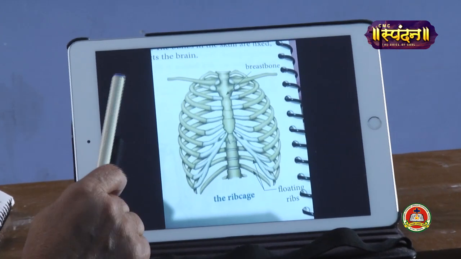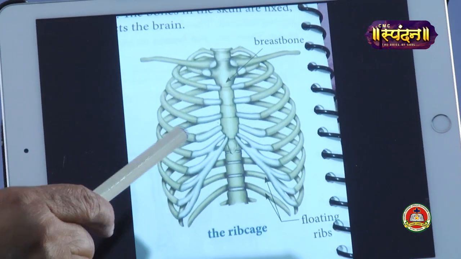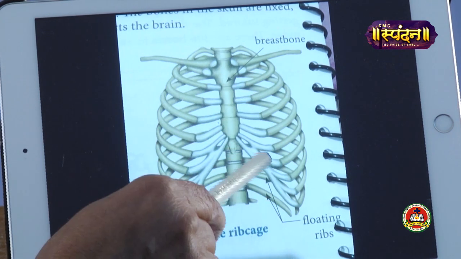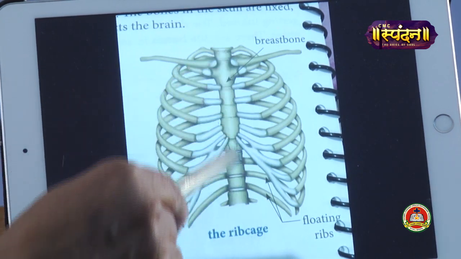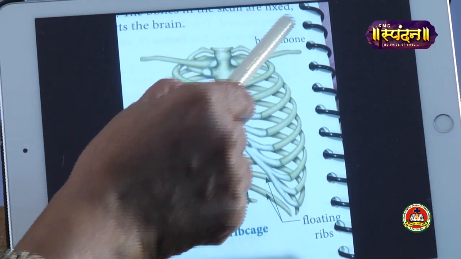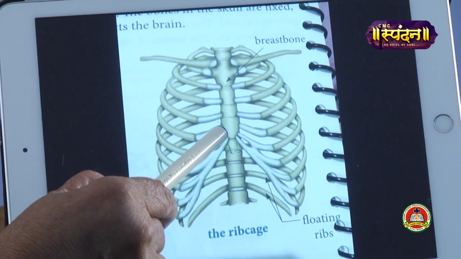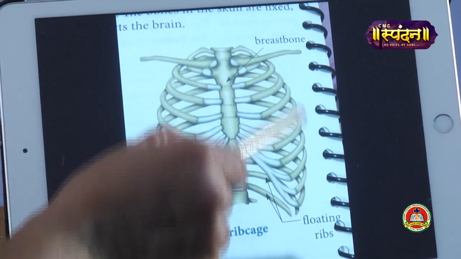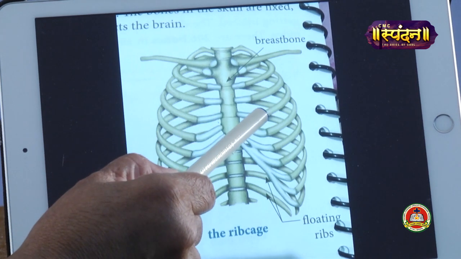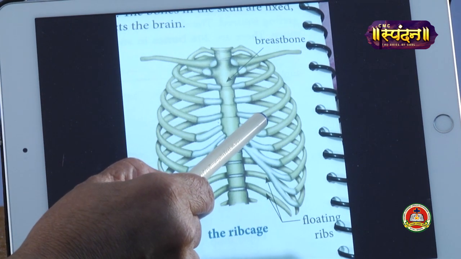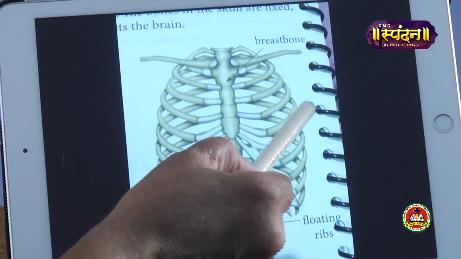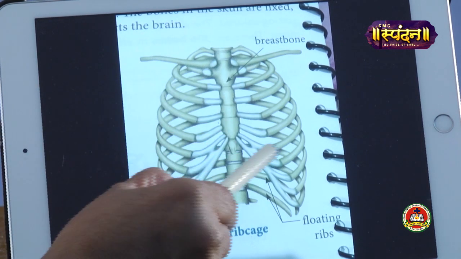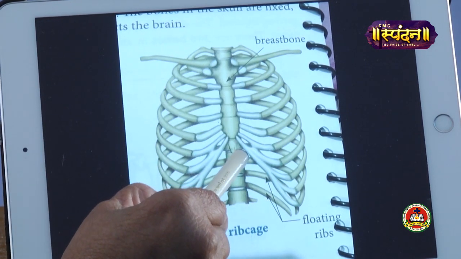Next we come to the second part, the rib cage. You can see the diagram of the rib cage. These are thin curved bones. And here in the center, on the front side, is the breastbone. The other name for this is the sternum. It's a very strong bone. Inside this cage, we have our lungs and the heart. The ribs are attached to this sternum in the front. From the back side, these ribs are attached to the backbone.